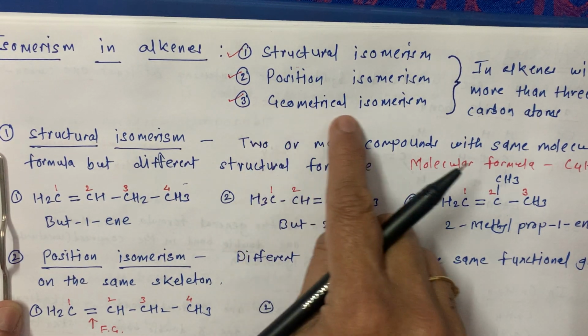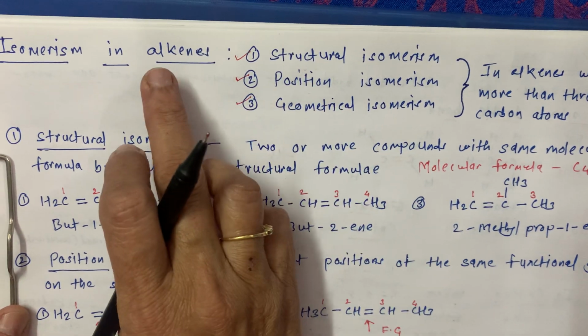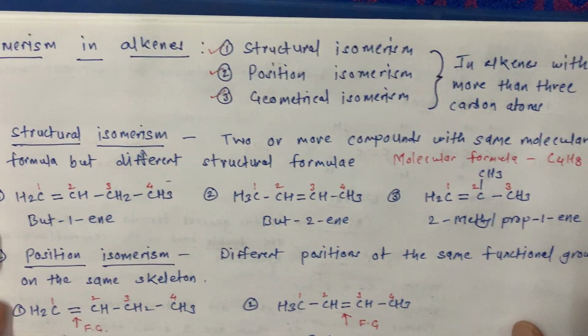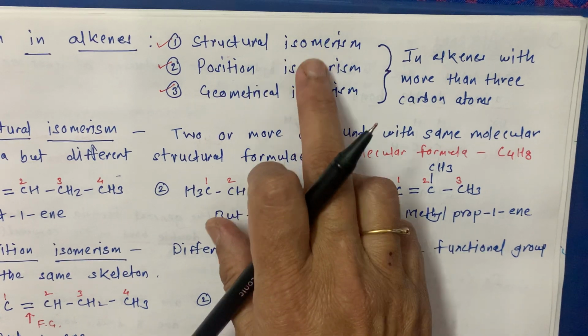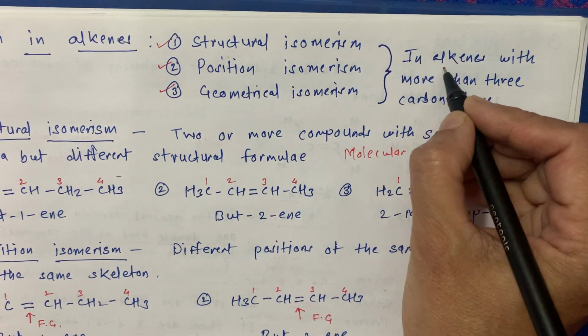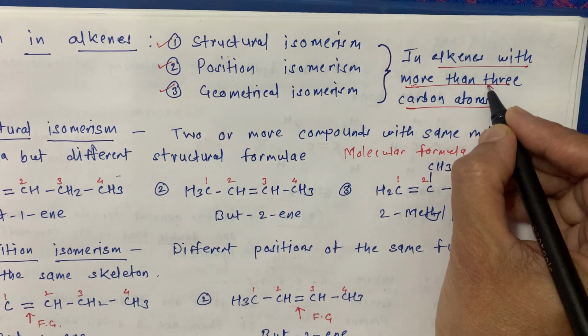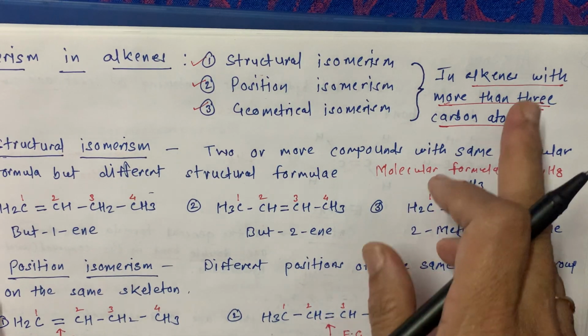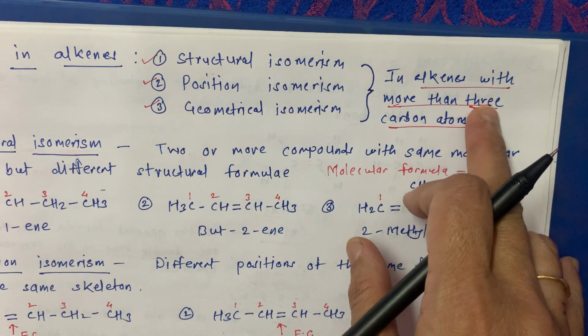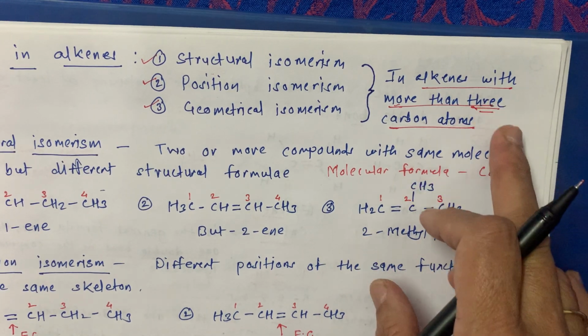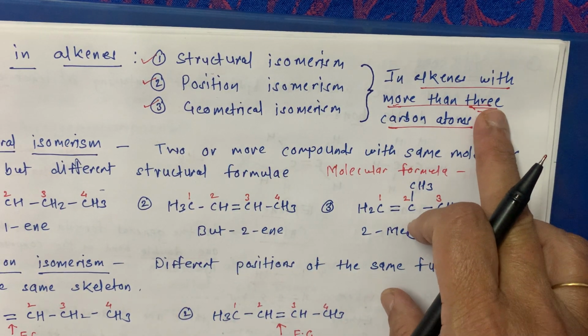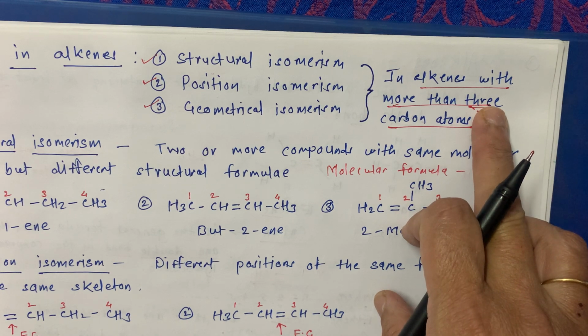All these concepts are very important regarding this chapter. This is also possible only when alkenes have more than 3 carbon atoms. This is not possible when there are 2 carbon atoms, means ethene, or 3 carbon atoms, means propene.